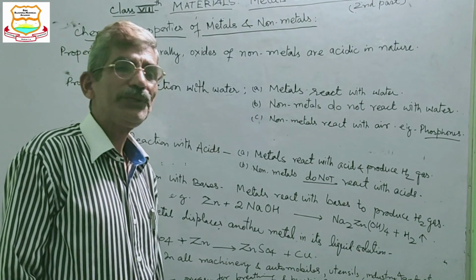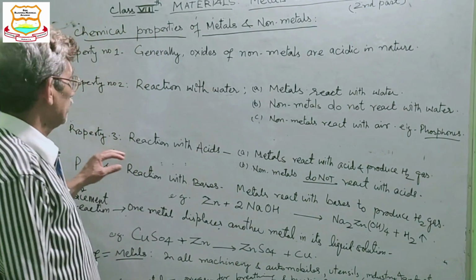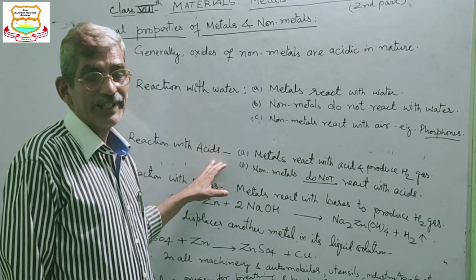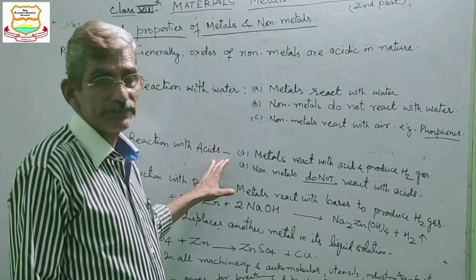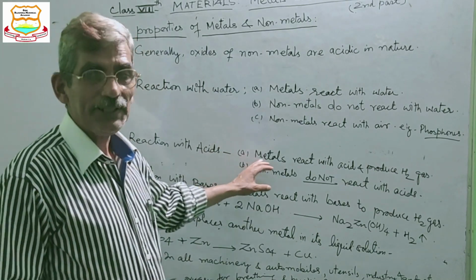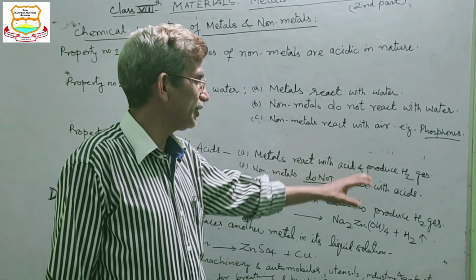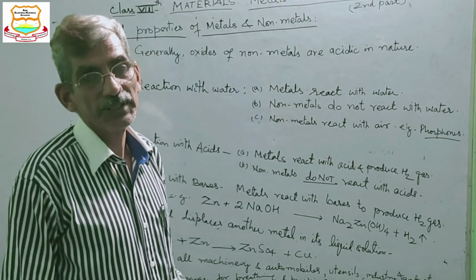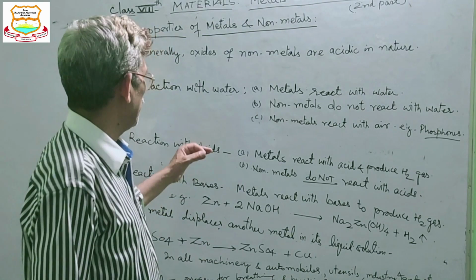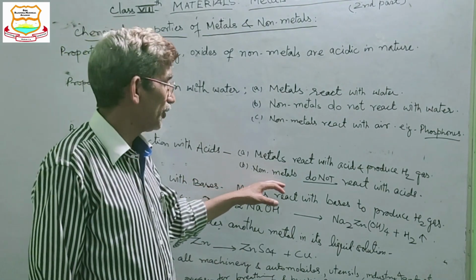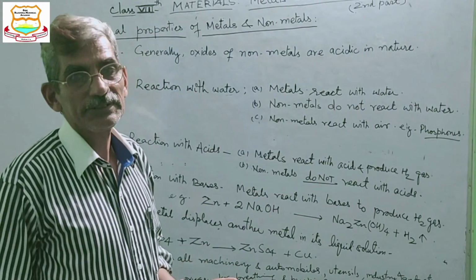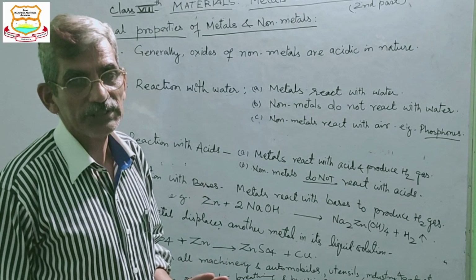Now the third property is reaction with acid, the reaction of metals and non-metals with acid. Metals react with acid and produce hydrogen gas. This is the characteristic feature of metals, whereas non-metals do not react with acid. They do not produce any hydrogen.